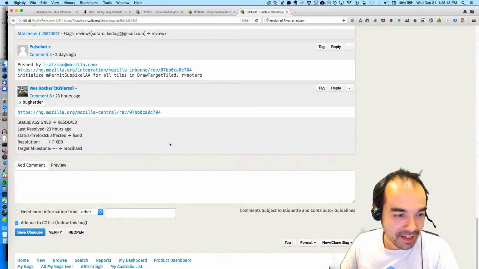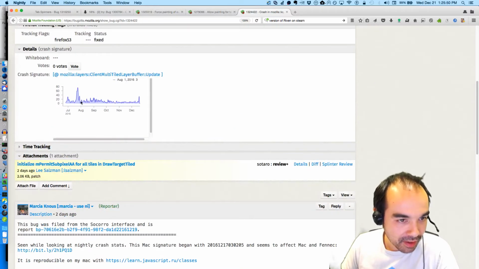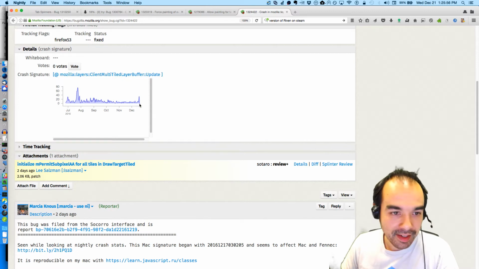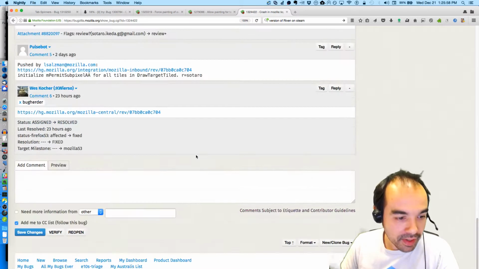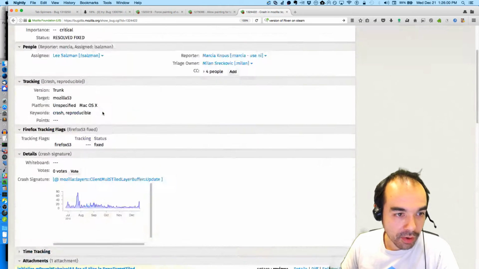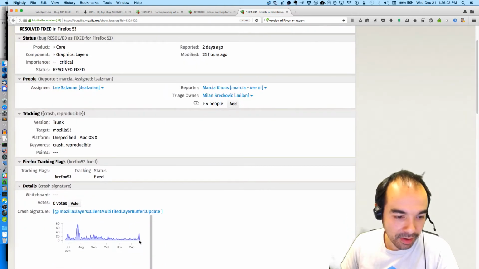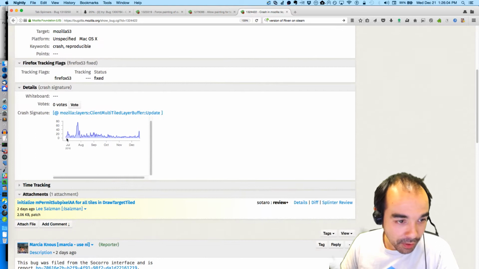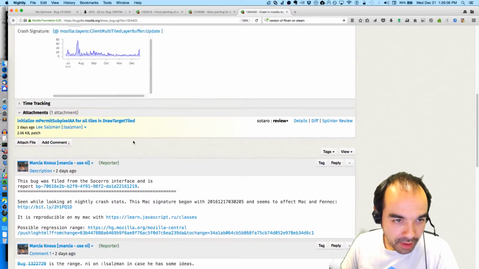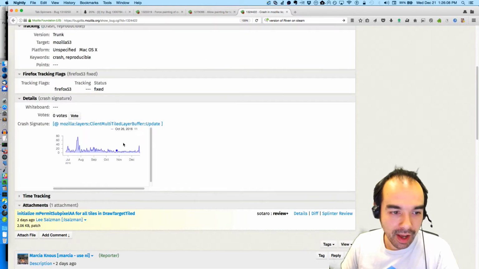So I'm glad to see that this crash was fixed, because look at the crash rate here. It goes up and up, and then it drops right back down to 0 on, well, I guess that's today, so can't really trust it. But this was fixed 23 hours ago, so hopefully this will just stay down on this graph. If you're curious about this graph, maybe you're like, whoa, when I look at Bugzilla, I don't see this graph.